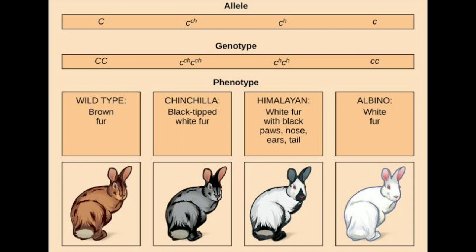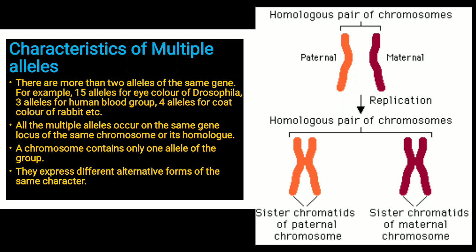That is to say, there are more than 2 alleles for the same gene. Then comes the next point: all the multiple alleles occur on the same gene locus of the same chromosome or its homologue. It is said that the multiple alleles occur on the same gene locus.